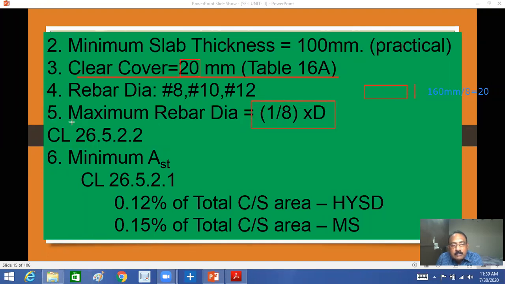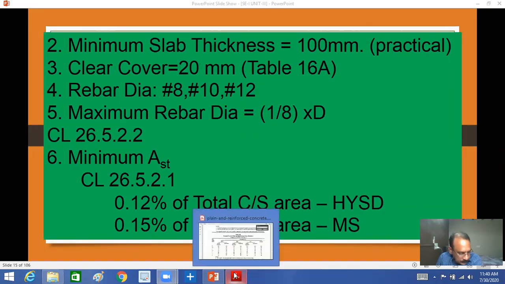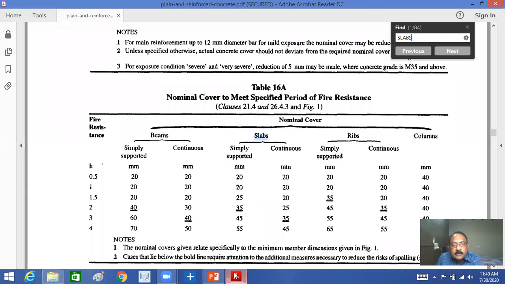The maximum diameter of the bar should not exceed 1/8 of D, that is clause 26.5.2.2. Check this one from IS 456.